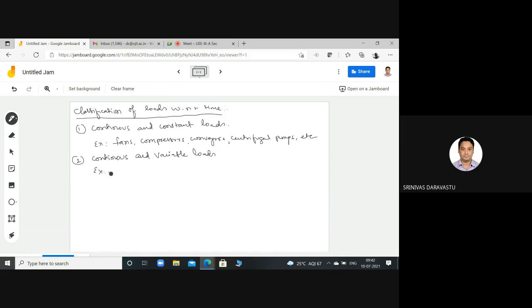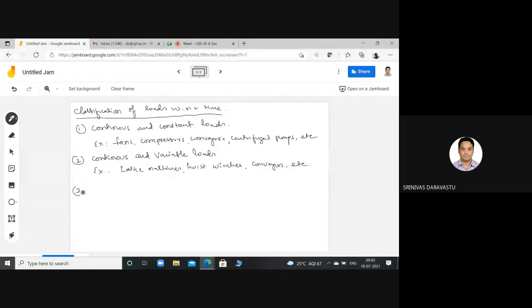Now, examples: lathe machines, metal cutting lathe machines, hoist winches. Okay, similar conveyors also come under continuous and variable loads, and etc.